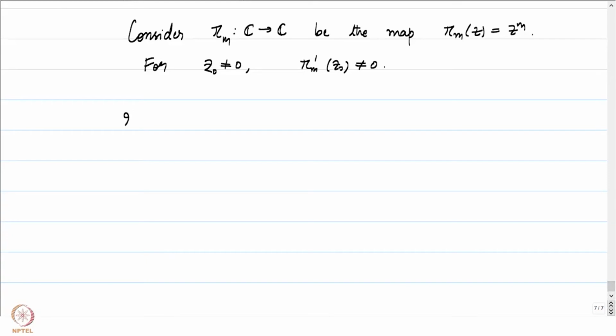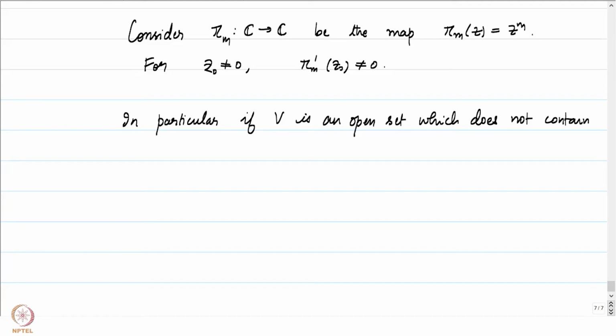So in particular, if V is an open set which does not contain the origin, then at every point we will be able to get hold of a neighborhood of the point z0 whose image is also an open set.